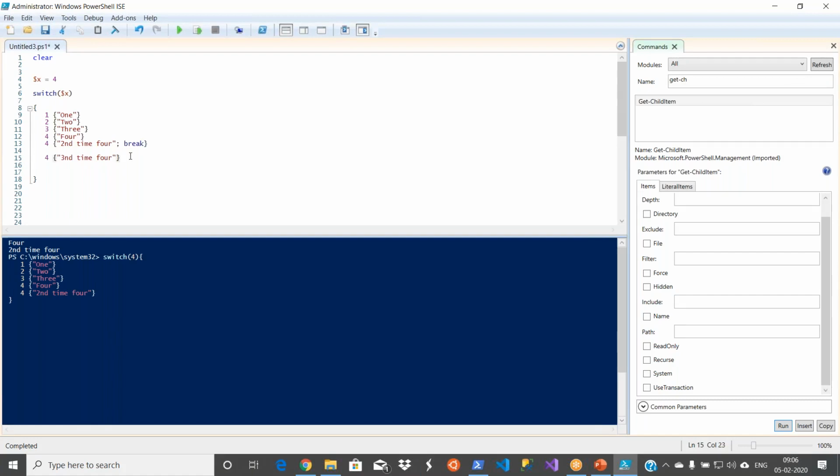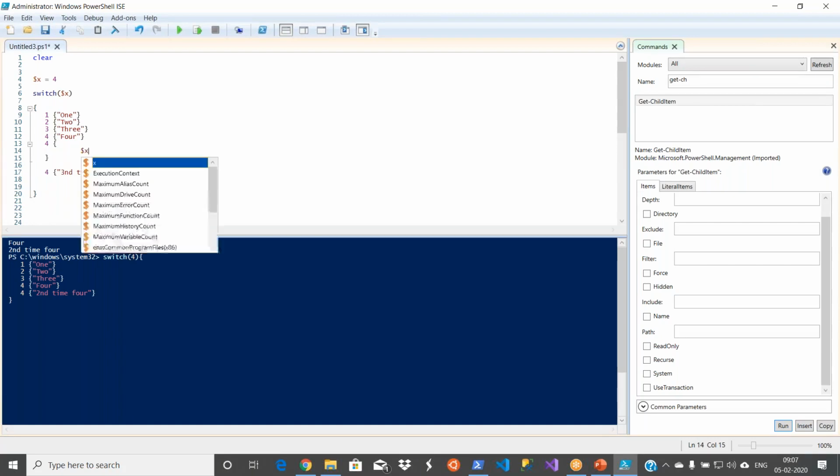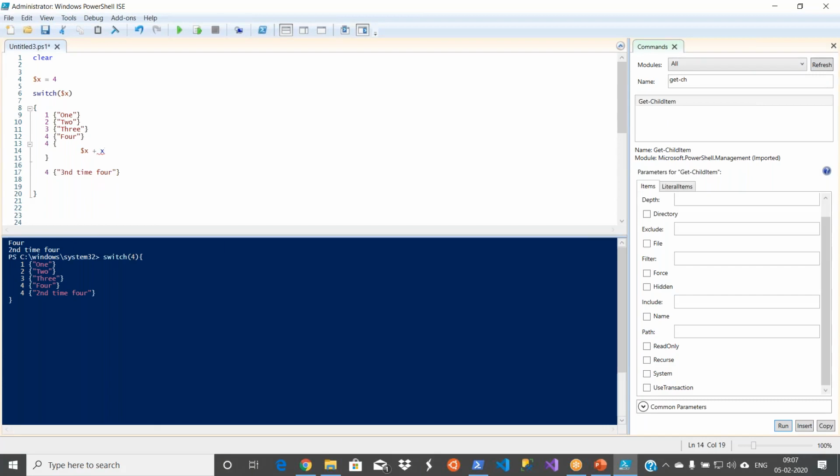Generally these blocks contain a set of statements. It's not just that display command. You might be writing a list of logic. Let us say $x plus 10, and then probably use some get child item. So whatever you write, many things.